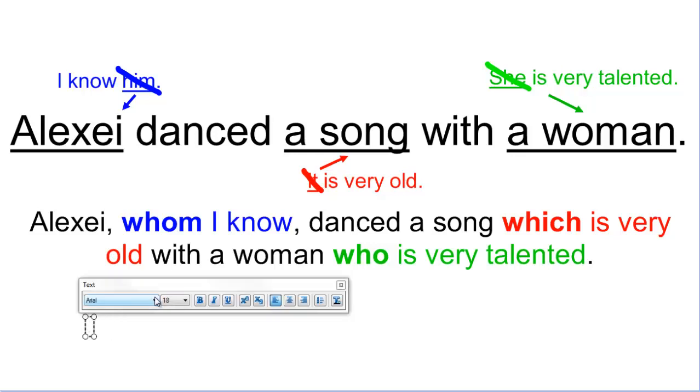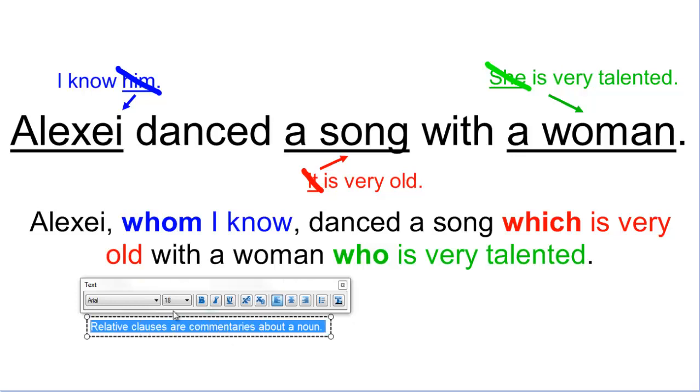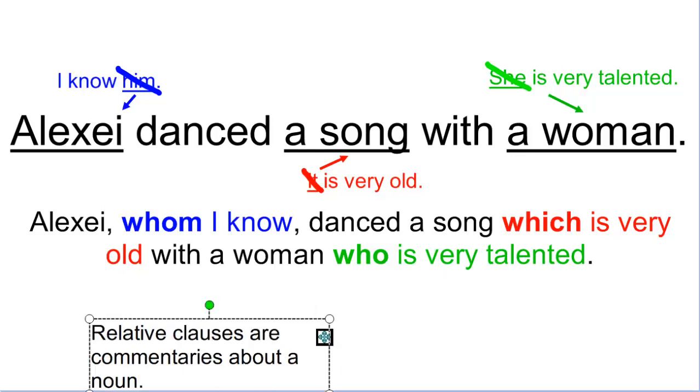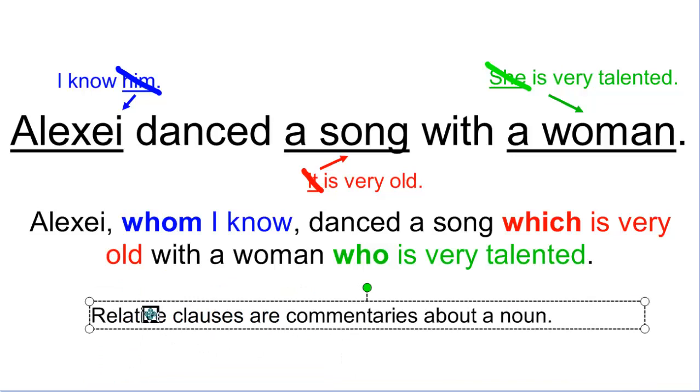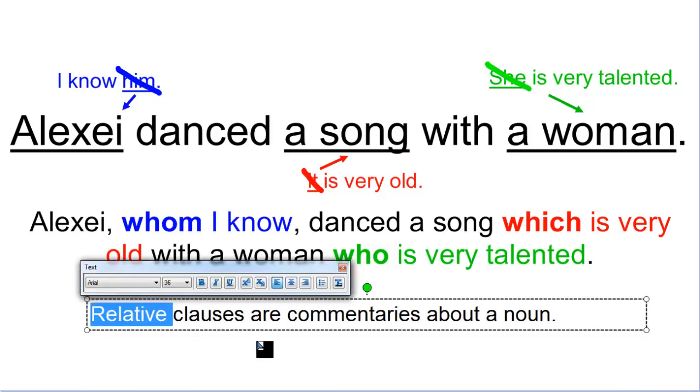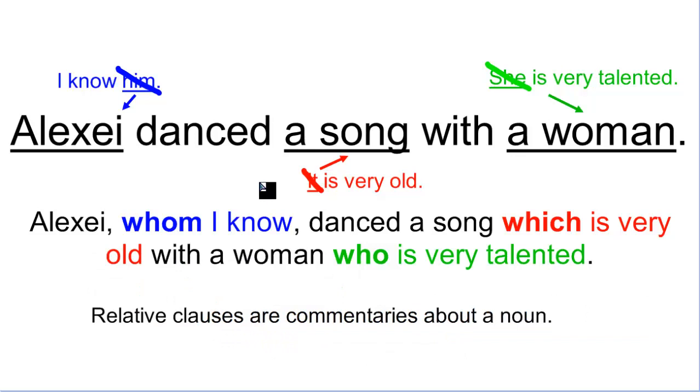Relative clauses are commentaries about a noun. Okay? And remember, this is important to know because that's exactly the reason of the name, relative clause or adjective clause. It's a commentary about a noun. It's a description of the noun. That's why it's known as an adjective clause. And relative clause, well, simple. You have relative pronouns: whom, which, and who. That's it.